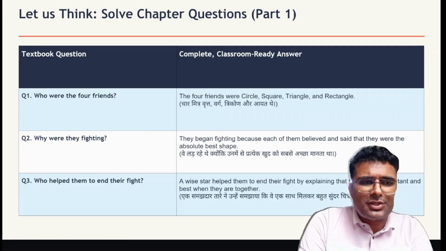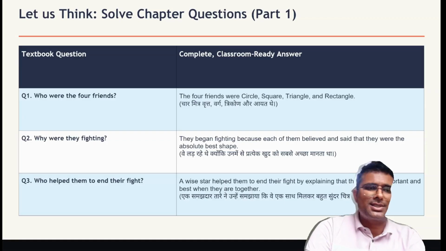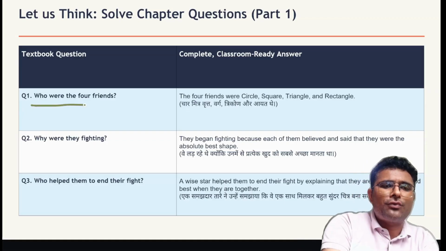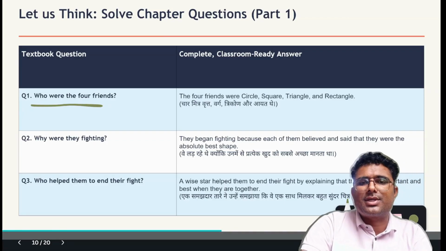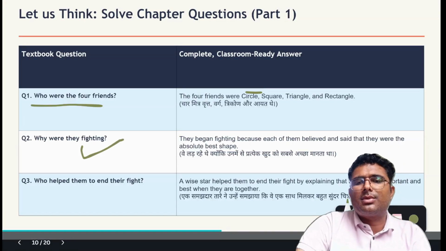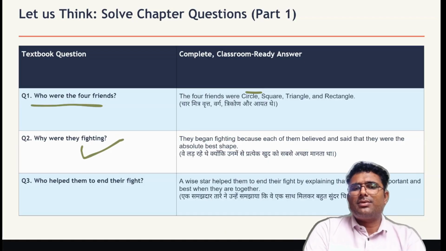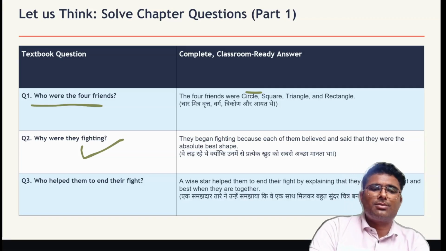So after this beautiful story बच्चों, there are some questions we have to write answers to. The first question is, who are the four friends? It's quite easy बच्चों. The four friends were circle, square, triangle and rectangle. Why were they fighting? They were fighting because each believed that I am the best. They were calling themselves the best one. So that's why there was an argument between them.